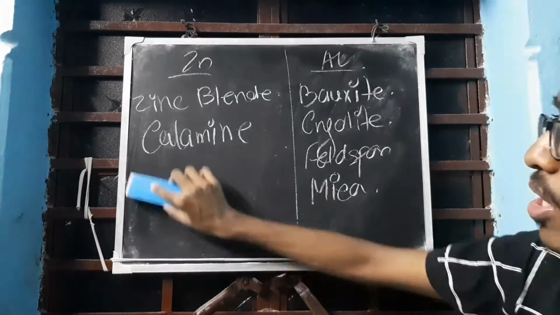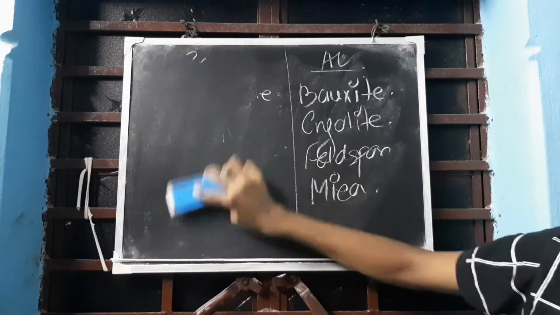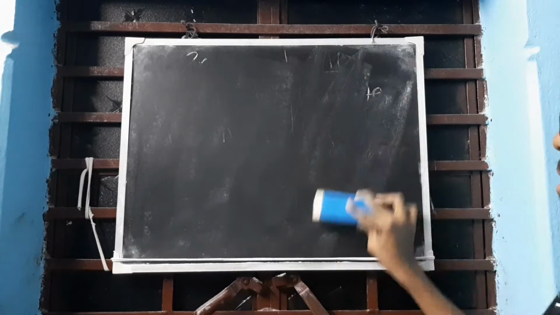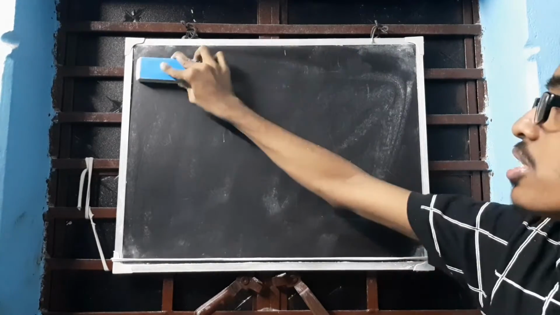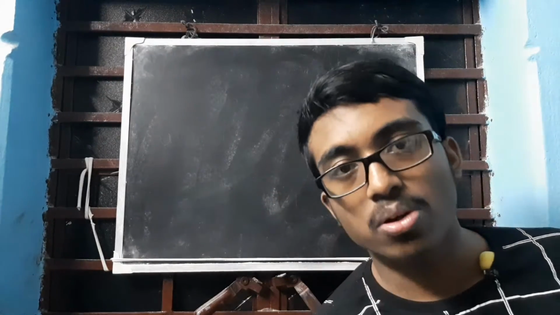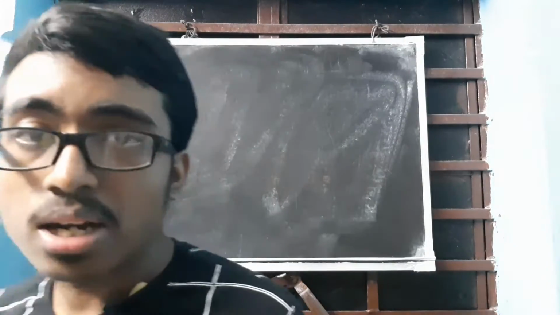Now let us move on to the important part, the second part of the chapter. In the book, the second part is stages involved, that is not there in your syllabus. We will move on to the next part, extraction of aluminium. This is the most important part. Extraction of aluminium is done through two processes. One is the Baeyer process, and the other is the electrolytic reduction, that is Hall-Heroult's process.